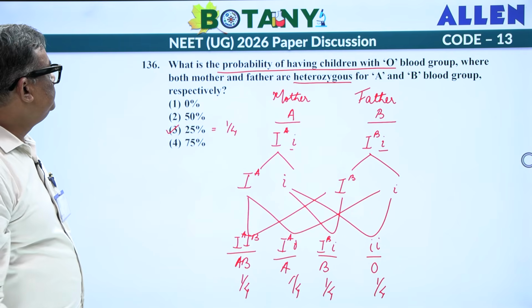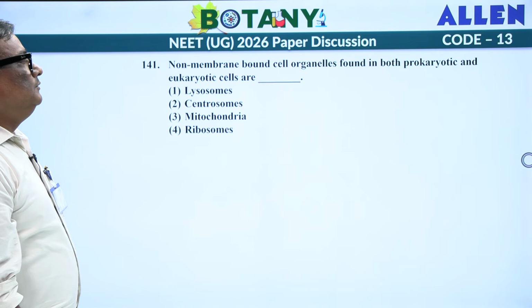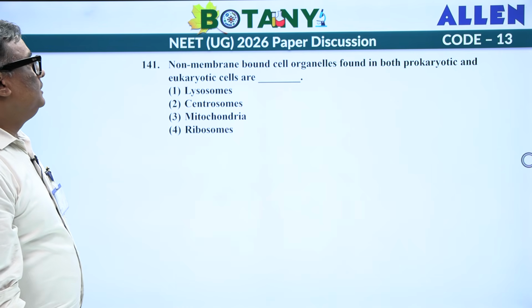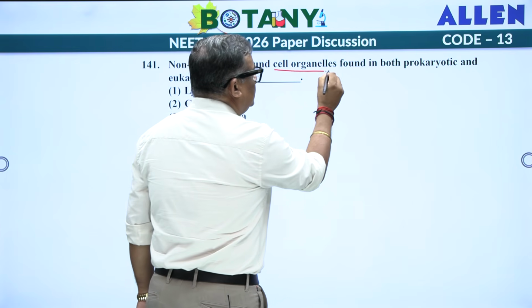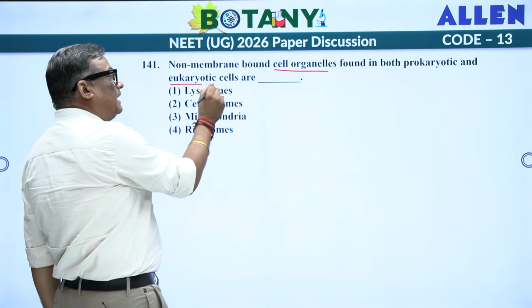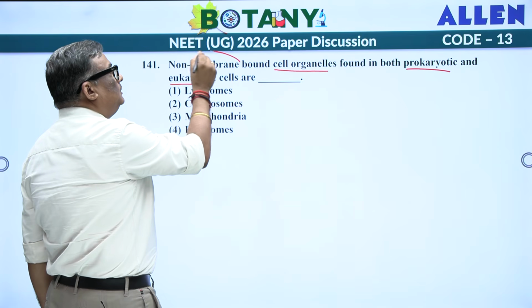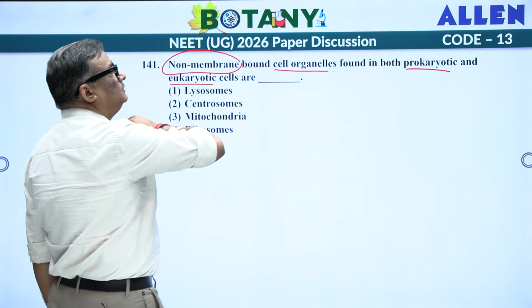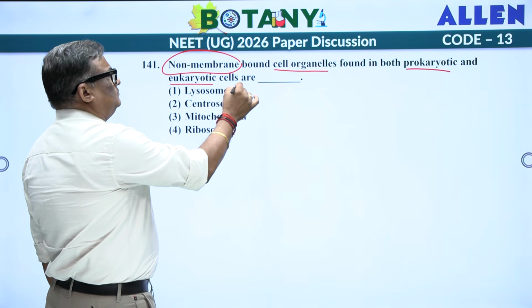Let's move to the next one. Non-membrane bound cell organelles found in both prokaryotic and eukaryotic cells are. See this point. Cell organelle present where? Both prokaryotic and eukaryotic cell. And what is the condition for a cell? Non-membrane bound. And the membraneless organelle they are talking about. Lysosome.